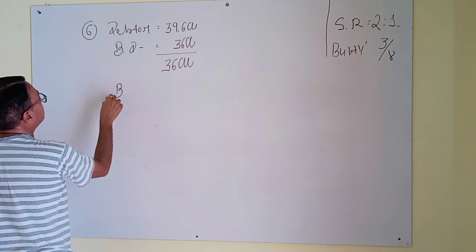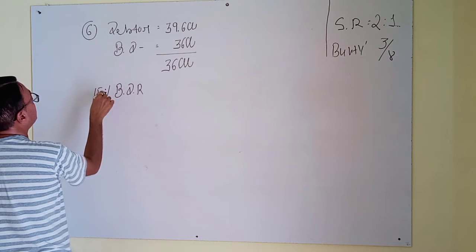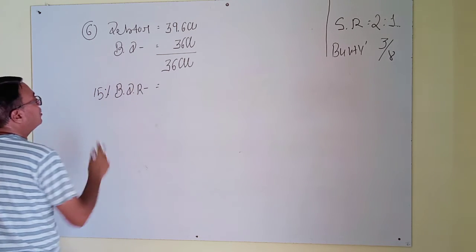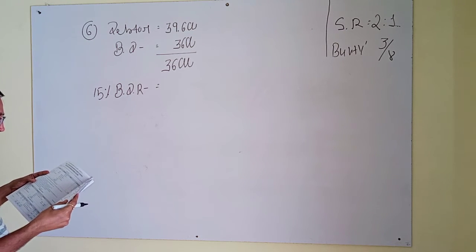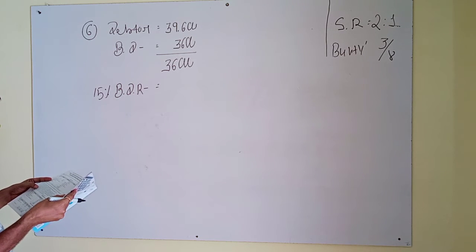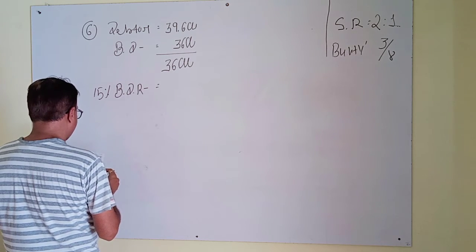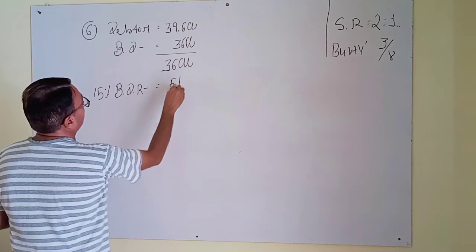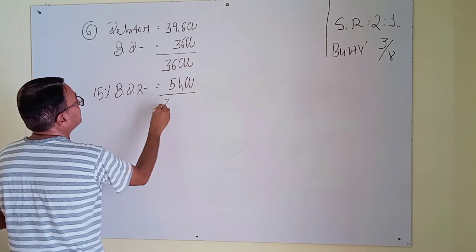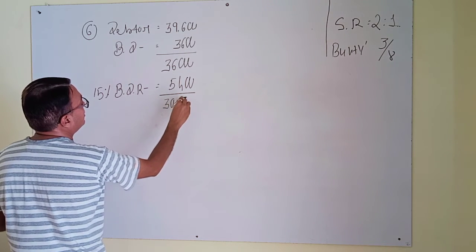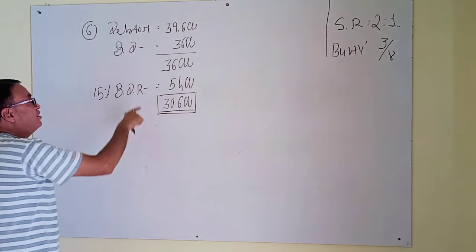Now BDR, 15% BDR is also given. It will also be minus 15% BDR. 15% of 36,000, the amount is 5,400. And the remaining amount 30,600 will be recorded in the new balance sheet.